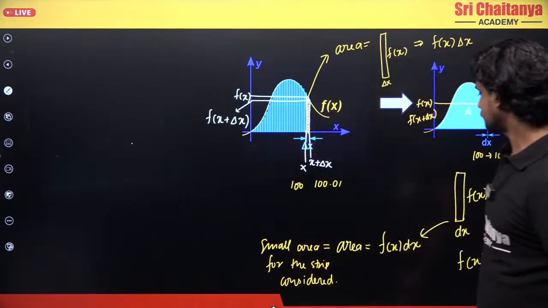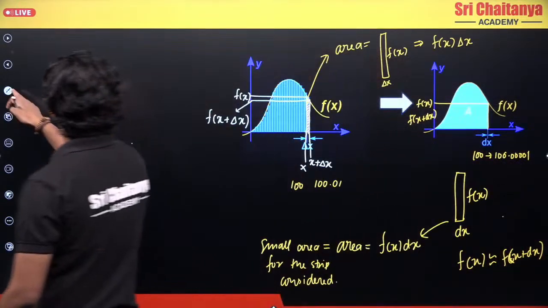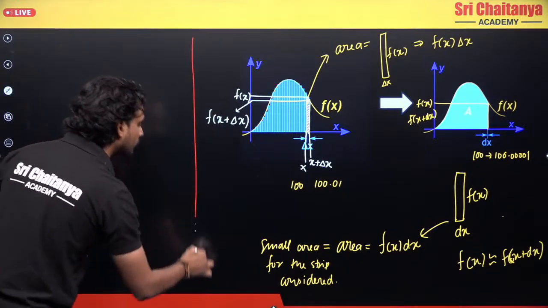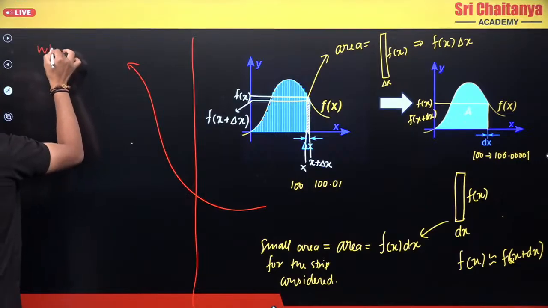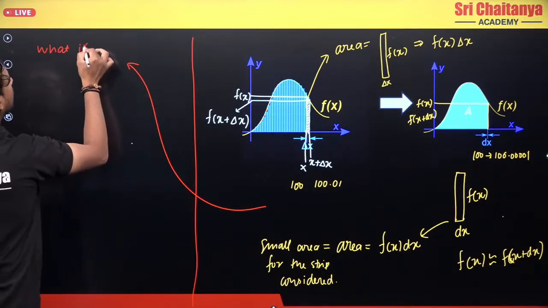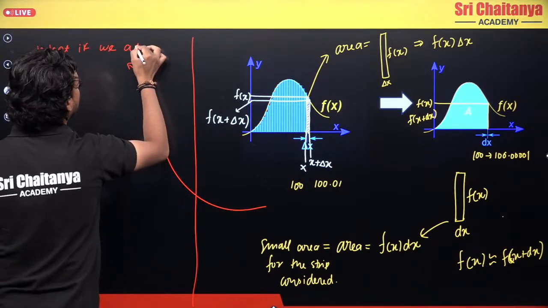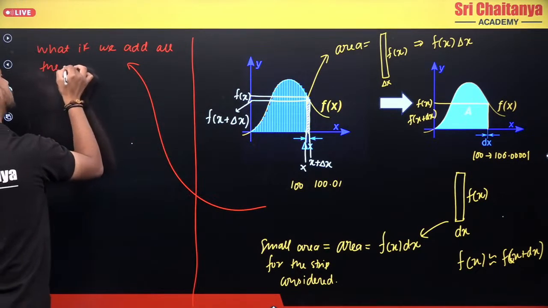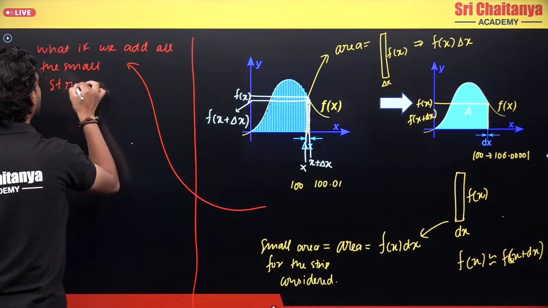Okay? But now what do I want to do? I want to find the total area of this. So now what if we keep on adding all the small strips, right?